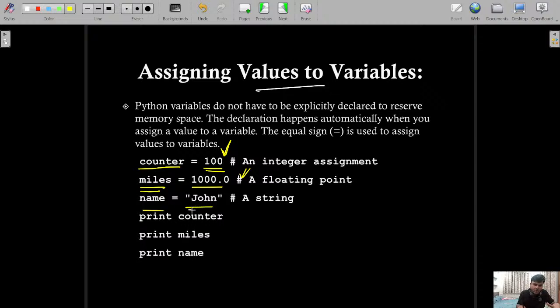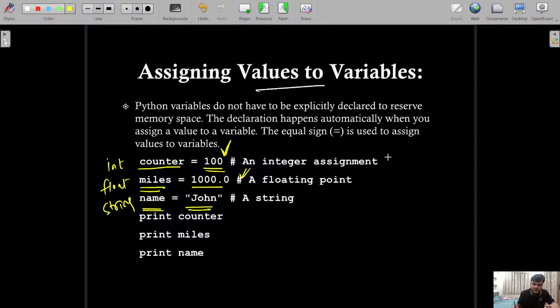Then name equal to John. This is a string, and this name is also a valid variable name, because all the characters are alphabets here. One thing you have observed here: we don't require to write int to define an integer variable, or float to define a float type variable, or string to define it as a string.